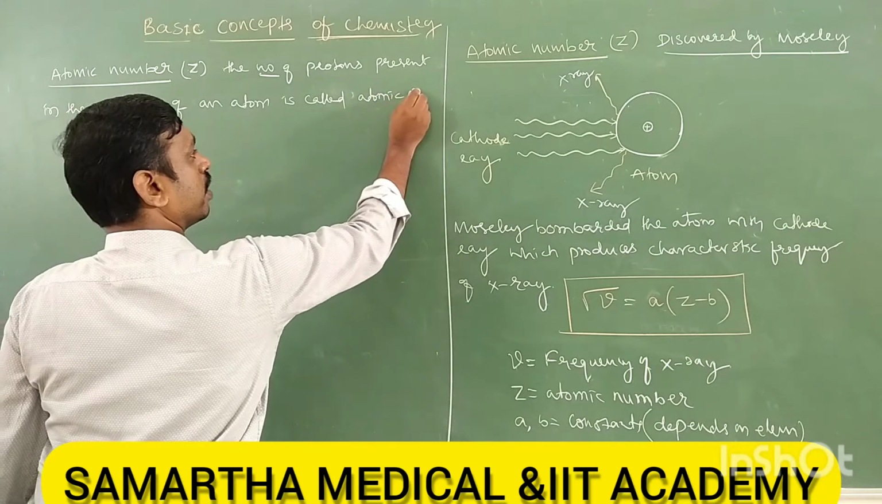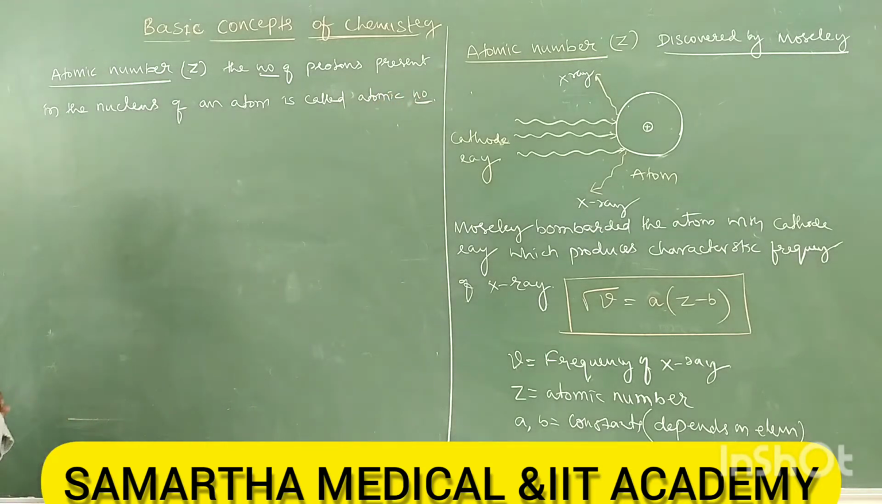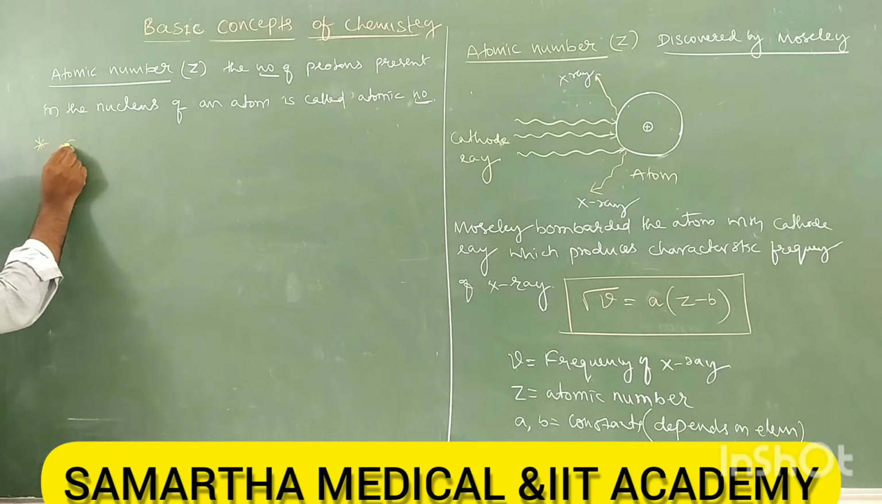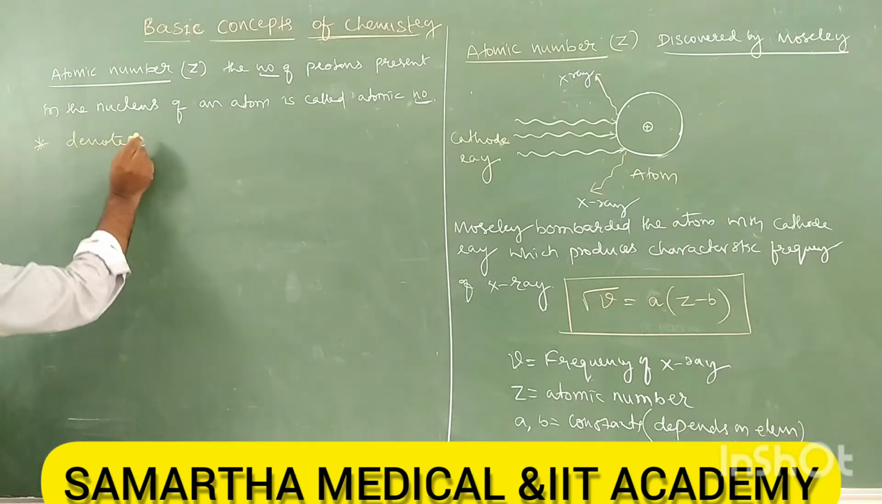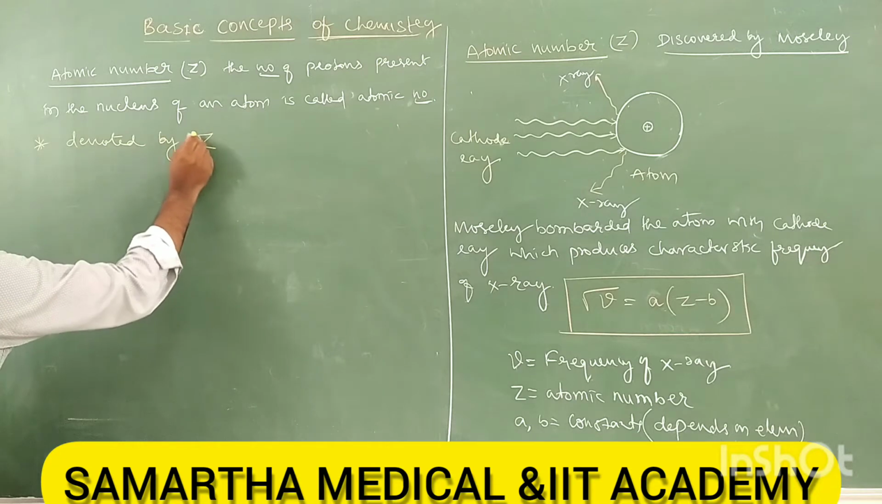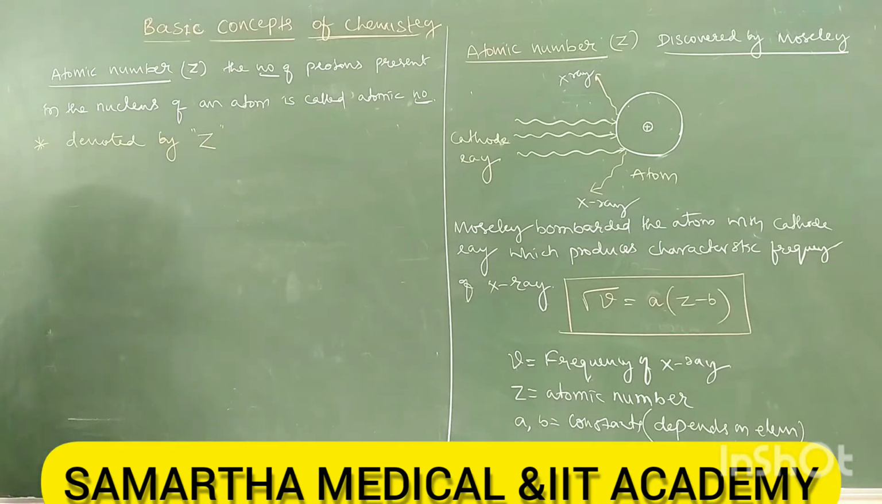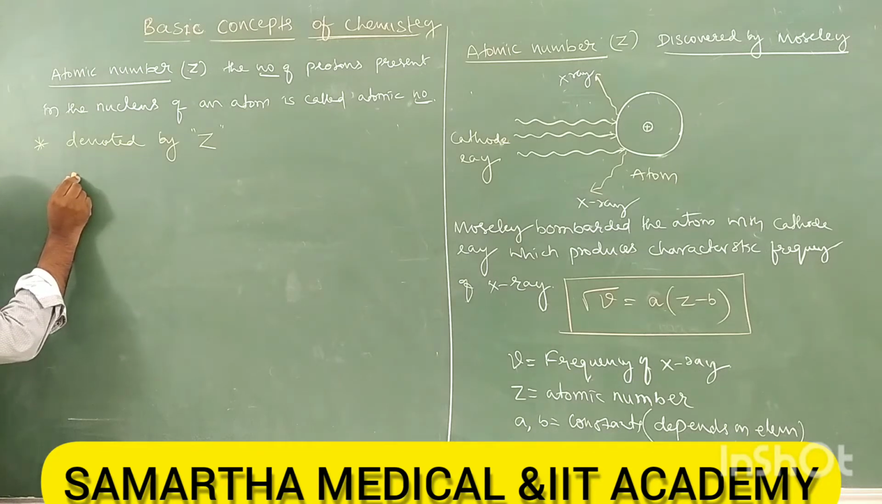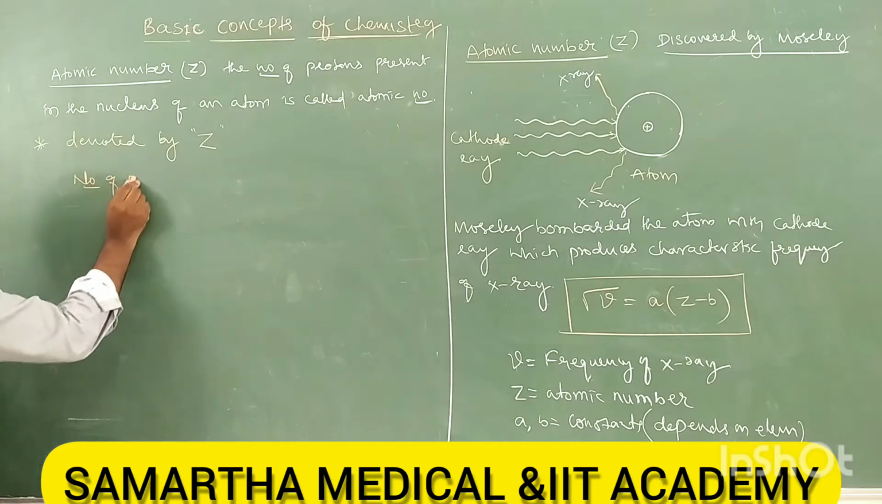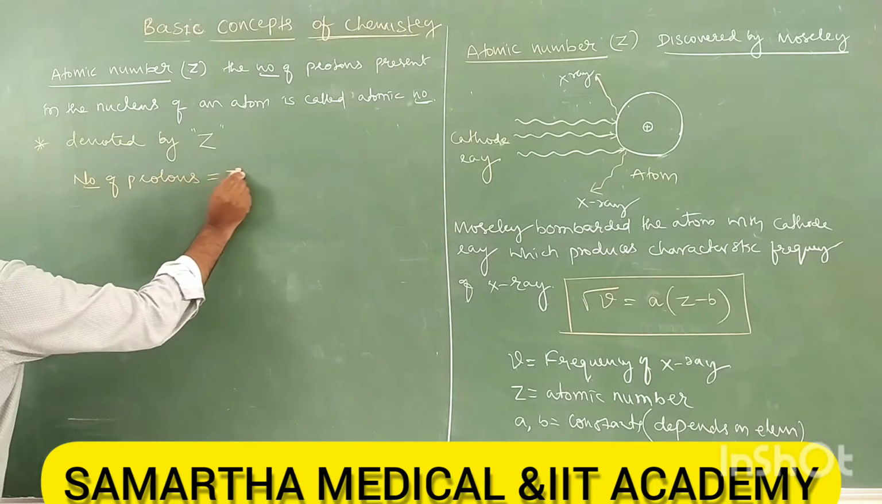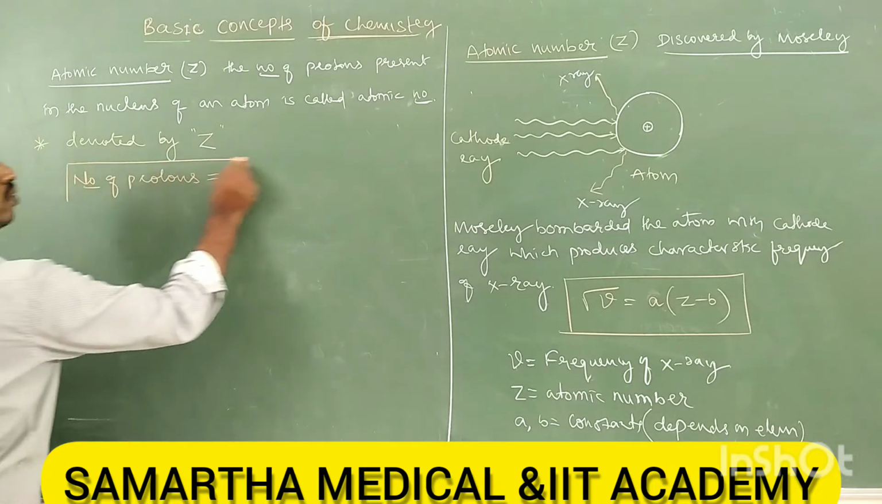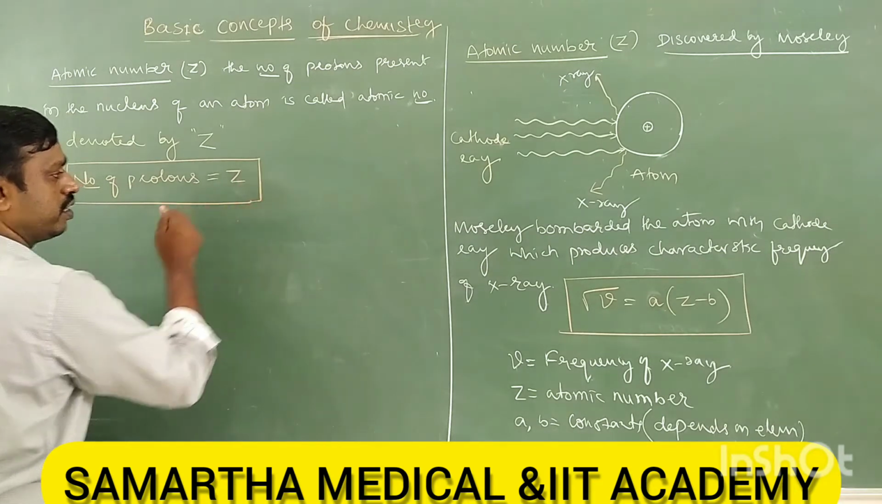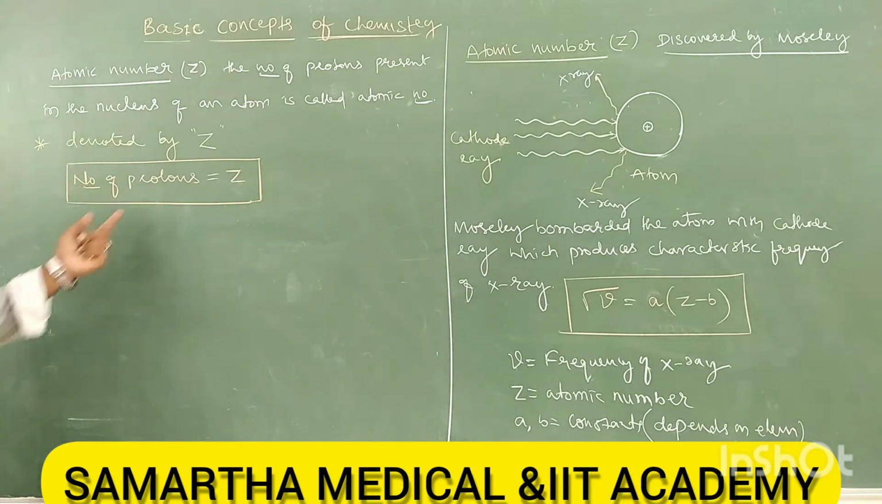The number of protons present in the nucleus of an atom is called atomic number. Take down. Atomic number is denoted by the letter Z. So can we write number of protons is equal to atomic number Z? Yes. We can write number of protons is equal to atomic number Z. Okay.